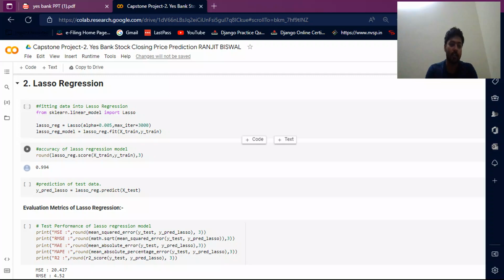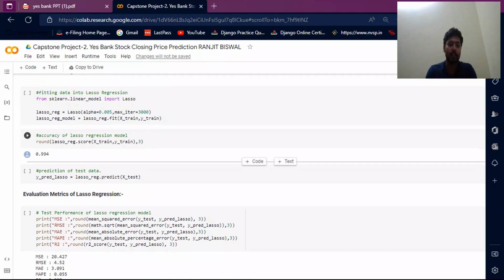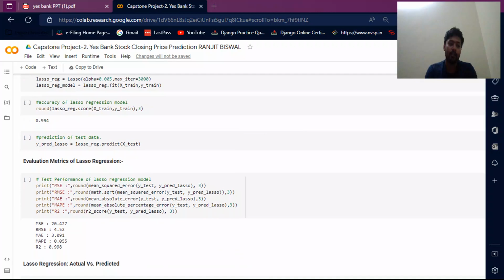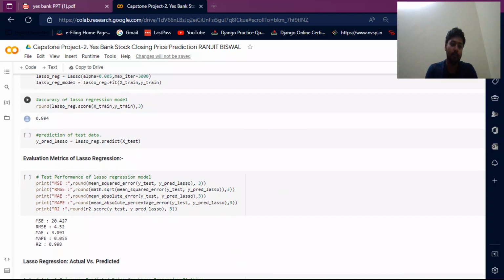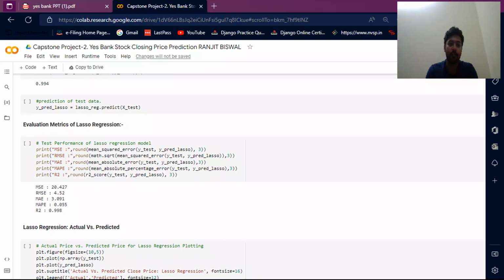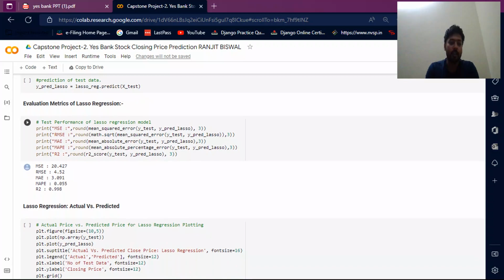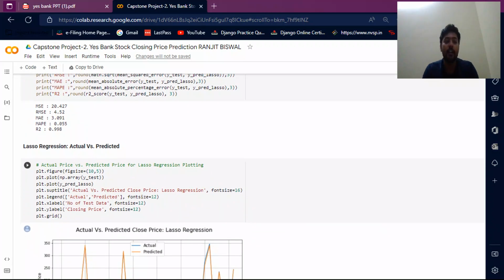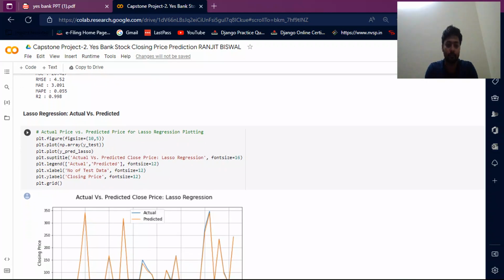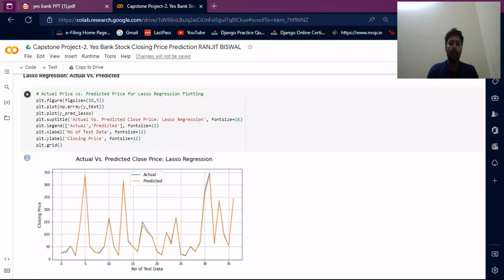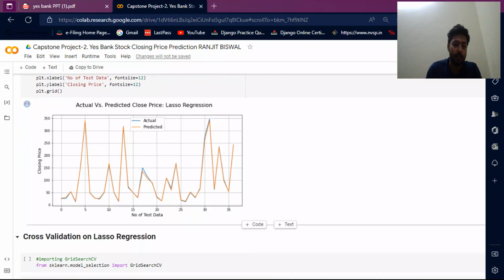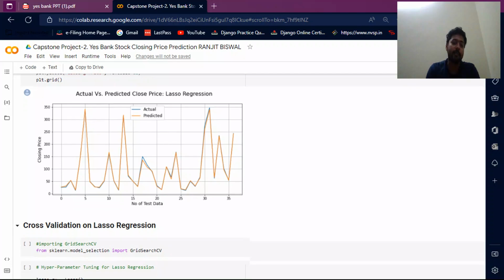And then the lasso regression. From the scikit-learn linear model I import lasso, then I do lasso regression, and the accuracy of the lasso regression model is 0.994, and I predict on the data. In the evaluation metrics, the MSE value is very high, 20.427, and the R2 value is 0.998. Then I do lasso regression actual versus predicted. This is the actual value and this is the predicted value. Also the data correlate with each other very similarly.